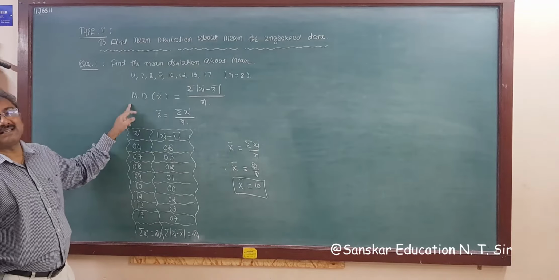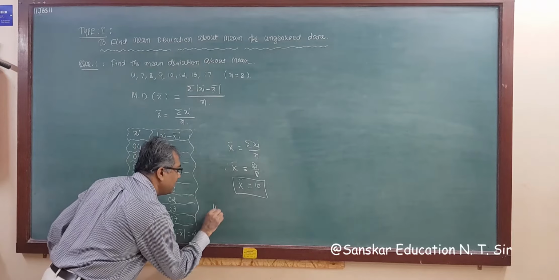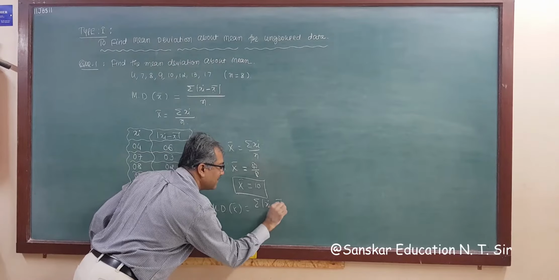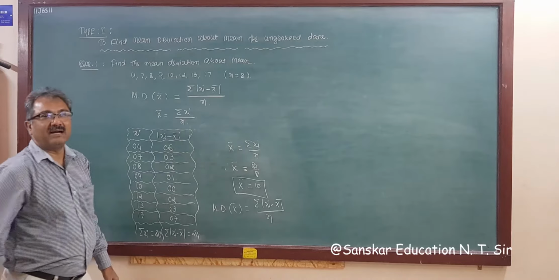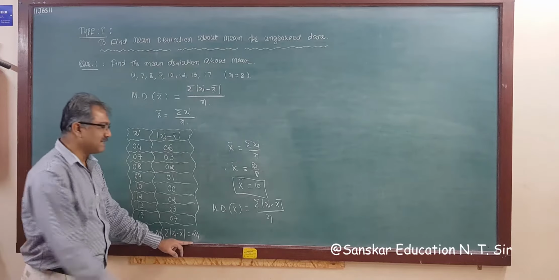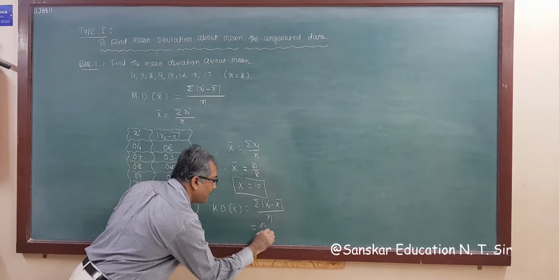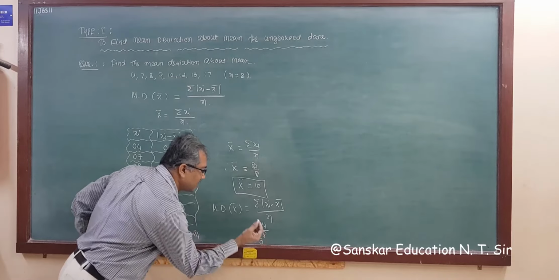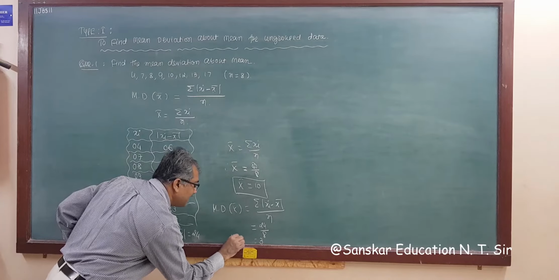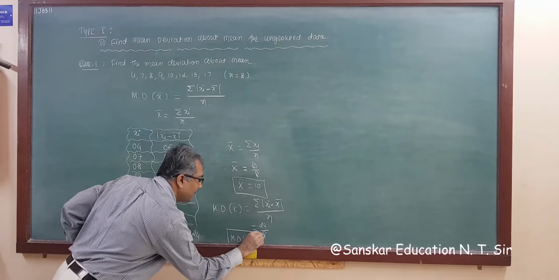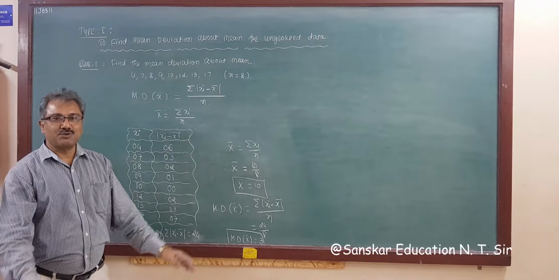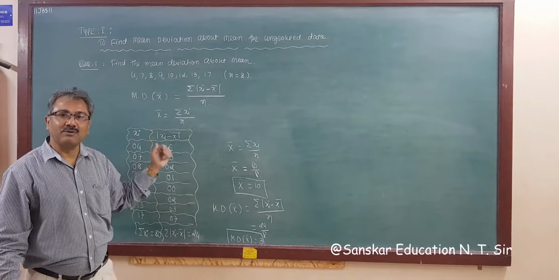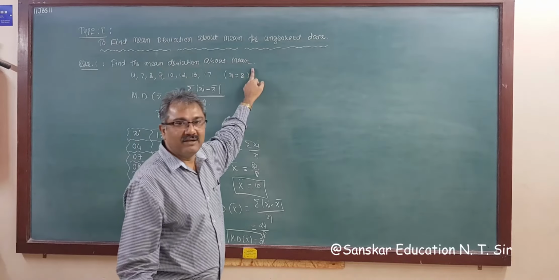So the formula for mean deviation about mean is sigma modulus of xi minus x bar whole upon n, that is 24 upon the total number of observations, which is 8. So what is your final answer? 3. So the mean deviation about mean is 3. It's a very easy example to count mean deviation about mean, right?